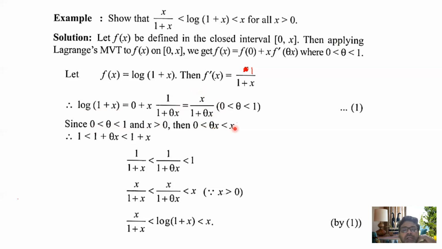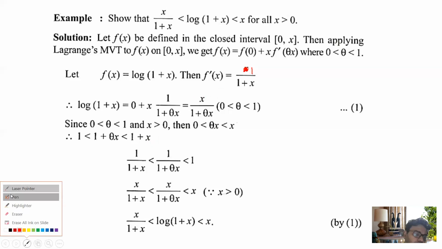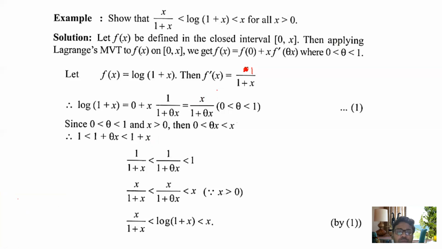Similarly, now we add plus 1. Why? 0 plus 1 less than 1 plus theta x less than 1 plus x. Do you understand why I'm doing this? Because what is our purpose? Our objective is to build up this. Our main objective is to build up this area. We want to build up this, so that's why I'm doing this.